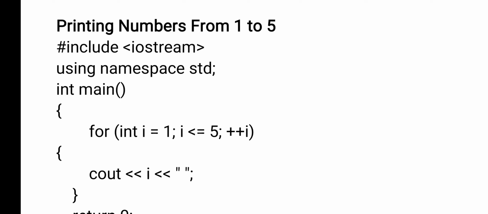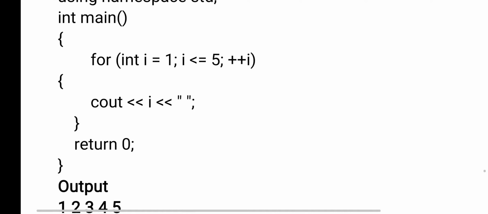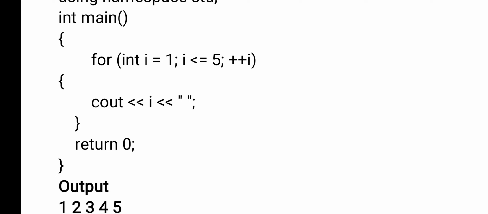Now what is the i value? 2. Again 2 is less than or equal to 5. The condition is true. If the condition is true, again 2 is printed. Next i is incremented by 1. Now the i value is 3. 3 is less than or equal to 5. True. 3 is printed. Like this, when the i value equals 6, the condition fails. When the condition fails, the control comes out of the loop.